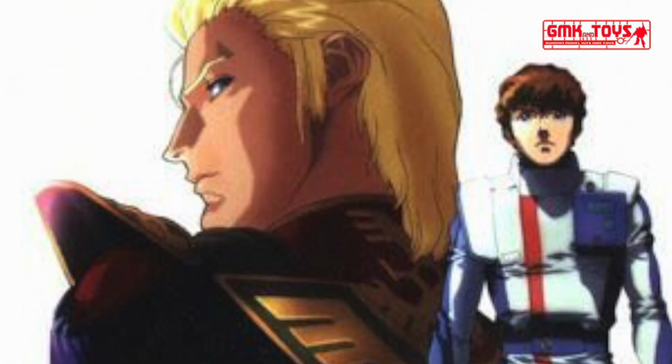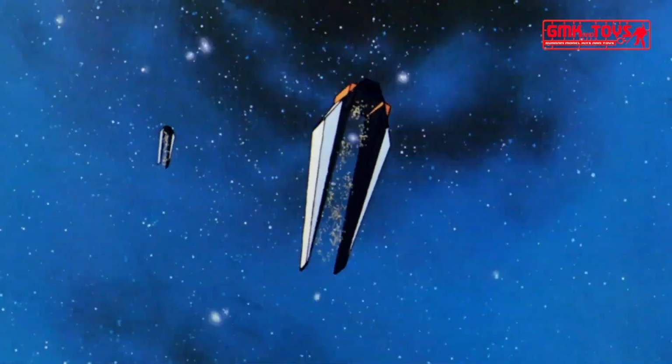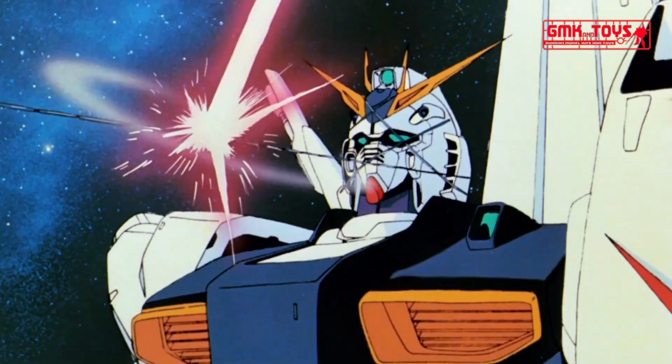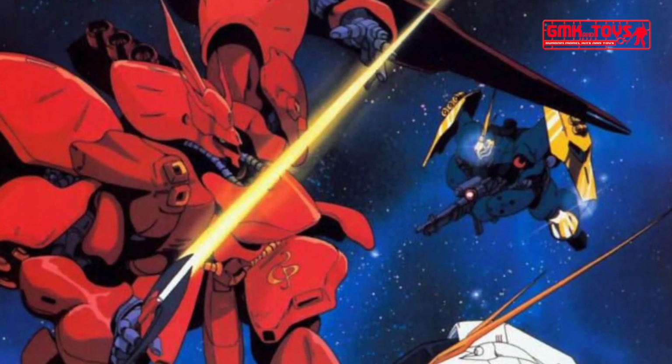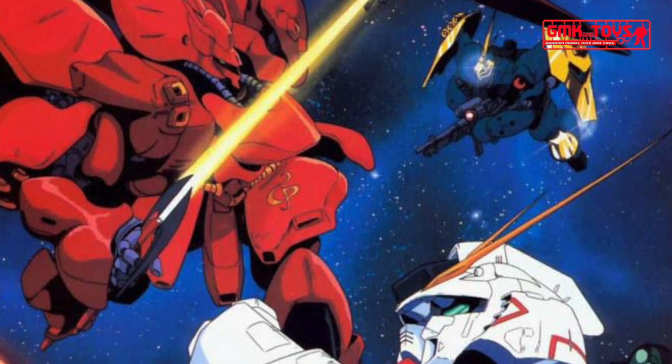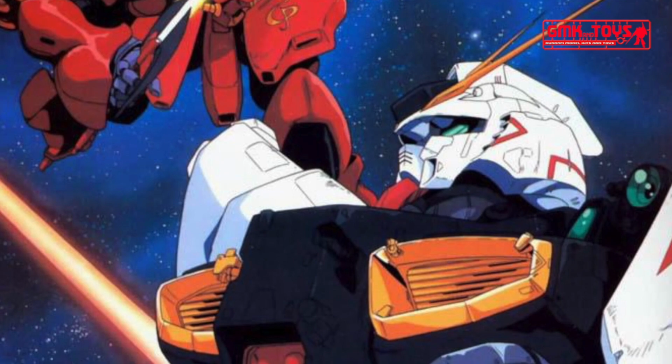Char takes advantage of her unstable nature and manipulates her feelings to use her as a weapon against Amuro. Char reveals that the treaty with the Federation is a ruse. The Neo Zeon forces ambush the Federation fleet at the supposed disarmament, and Axis is sent on a collision course with the Earth. Londo Bell attempts to stop the asteroid using Axis's stockpile of nuclear weapons, but only succeeds in splitting the asteroid into two pieces.